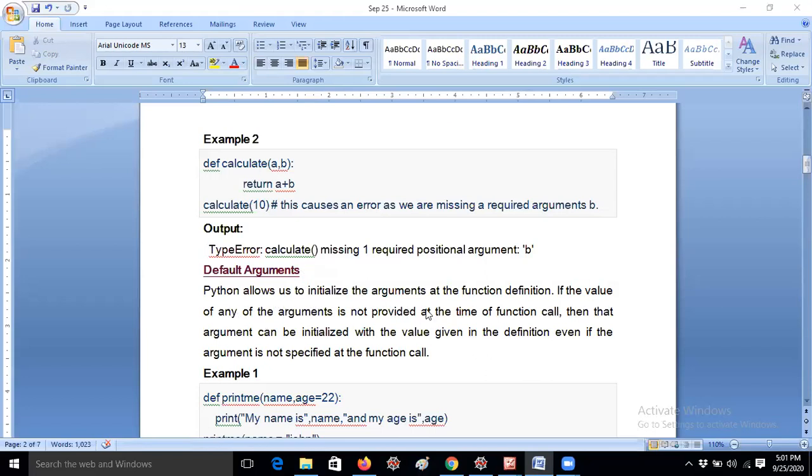So default arguments. Python allows us to initialize the arguments at the function definition. That means this facility is not there in C language and Java. So I will tell you with an example, guys.